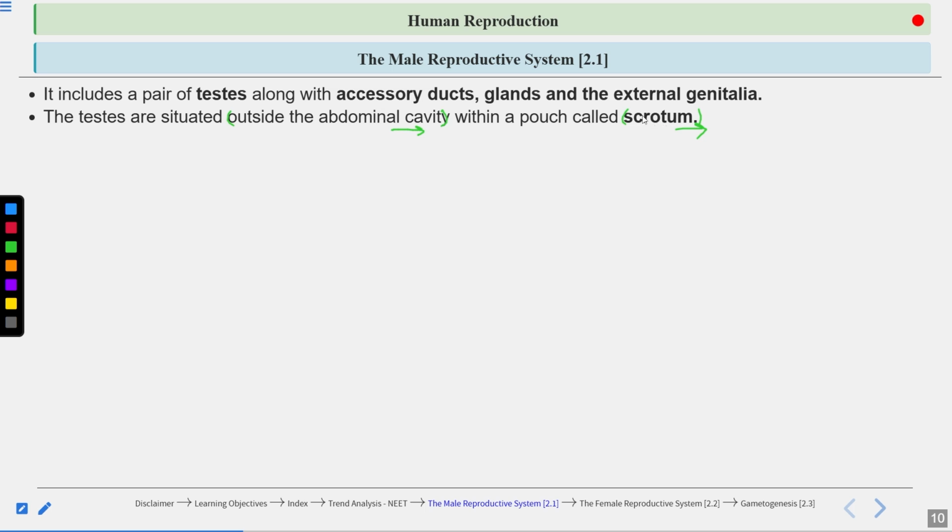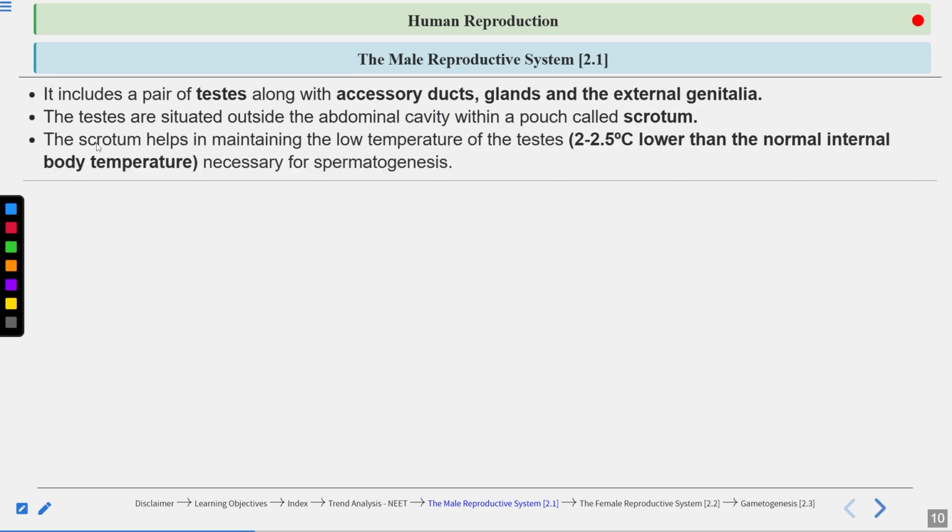The temperature is 2 to 2.5 degrees Celsius lower than the normal body temperature, and this temperature is necessary for spermatogenesis. The scrotum helps to maintain this lower temperature, which is necessary for sperm formation. Spermatogenesis means sperm formation.